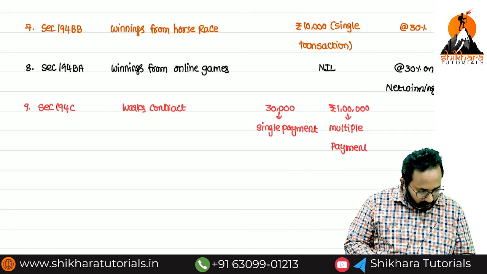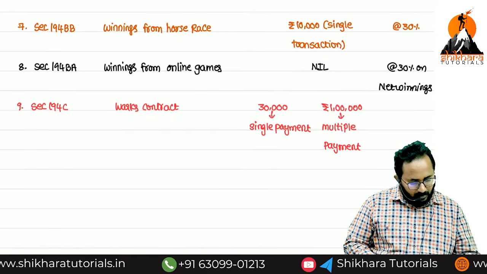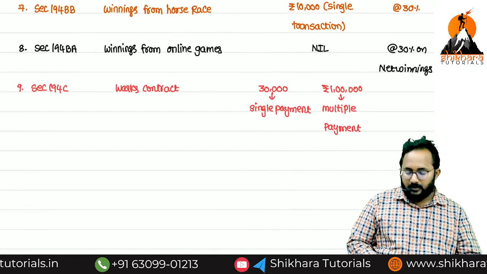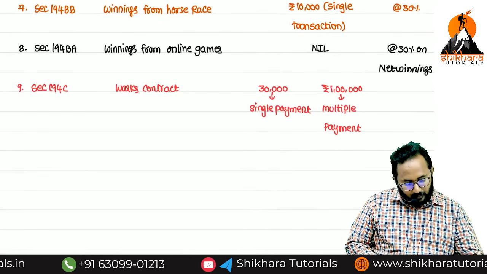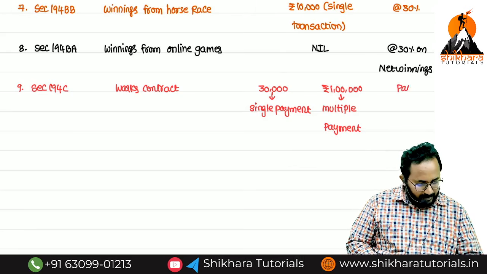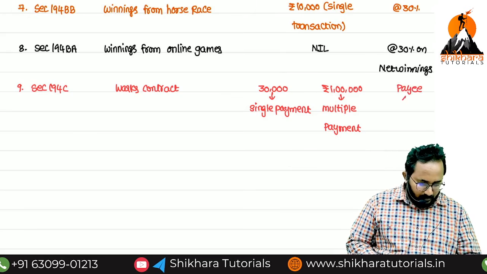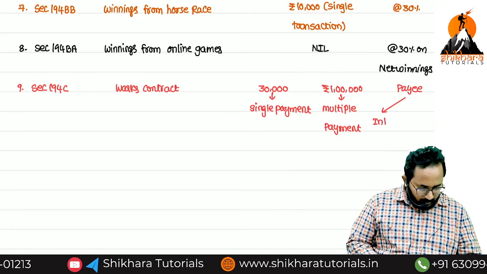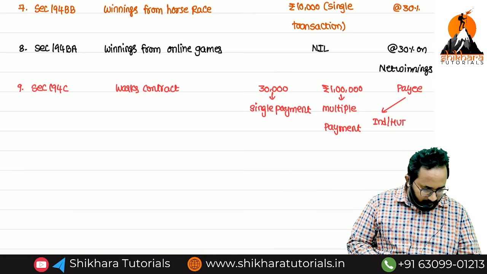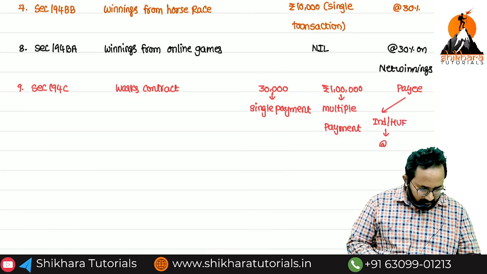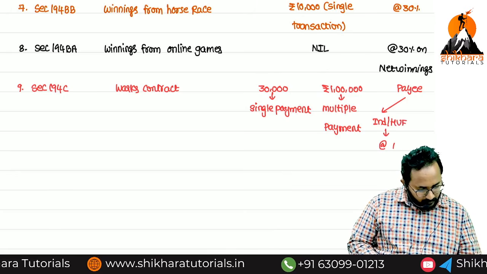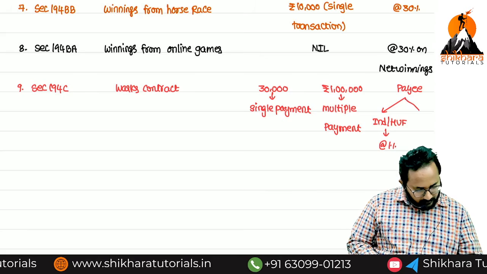Here the rate is also different. It depends upon whom we pay. If the payee is an individual or HUF, what is the rate? 1%. Others, 2%.